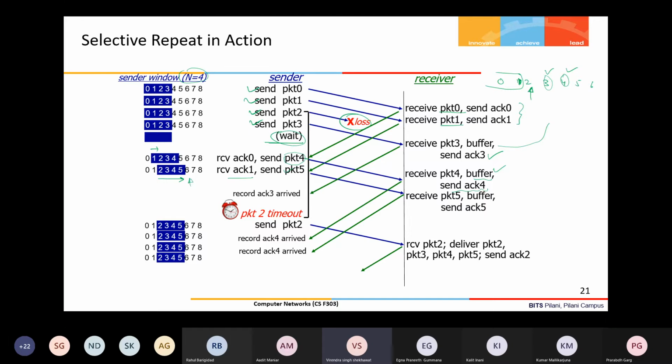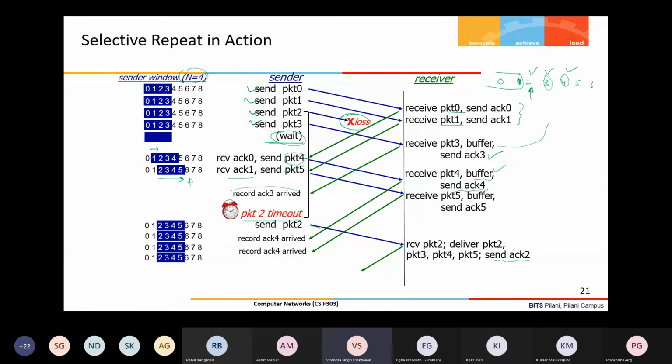Here, in selective repeat, we need to run multiple timers. All outstanding packets have their own timers, right? First the timer will expire for packet number 2. The timeout occurs, and it sends only packet 2. When packet 2 is received at the receiver, it delivers packet 2 to the application and sends acknowledgement 2.